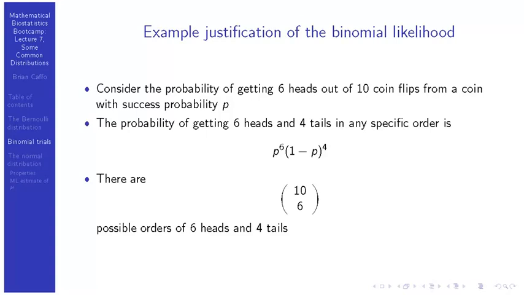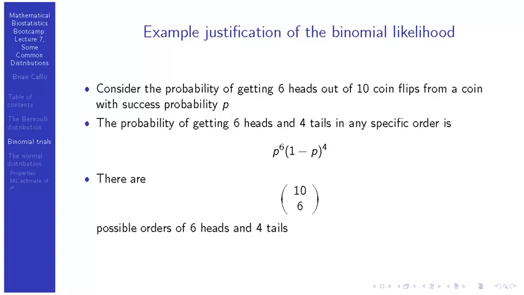We don't actually have to go through the specific construction of the binomial distribution, because I think that's a pretty clear demonstration. That's how you would wind up with the probability of the sum of a collection of 10 Bernoulli random variables being 6, right? You would sum over all the possible ways you could get 6 heads, and it turns out that they all have the same probability, p to the 6, 1 minus p to the 4. So we just need the number of things that go into that sum, and it's pretty clear that it's 10 choose 6.